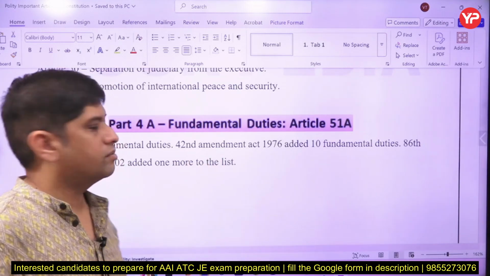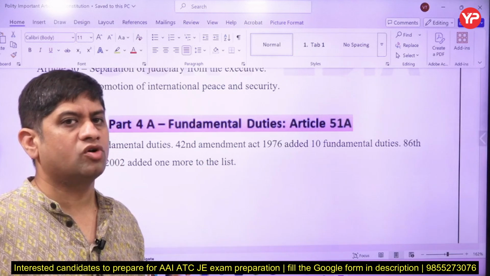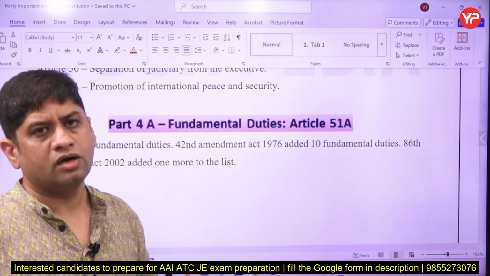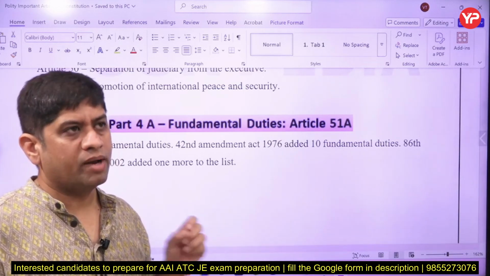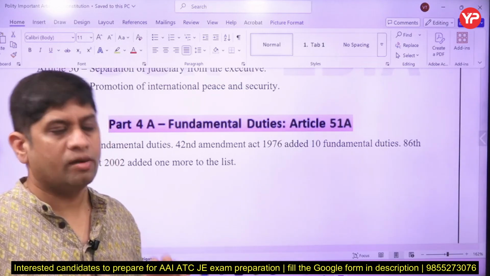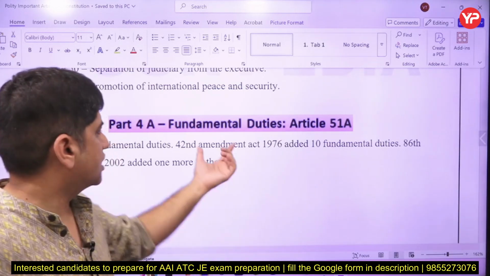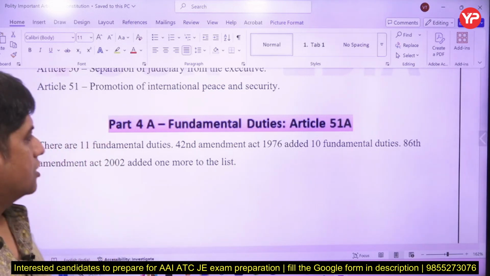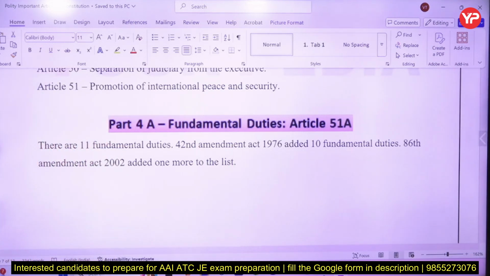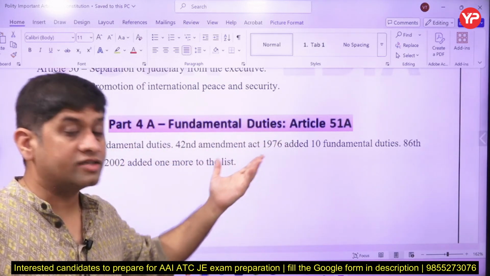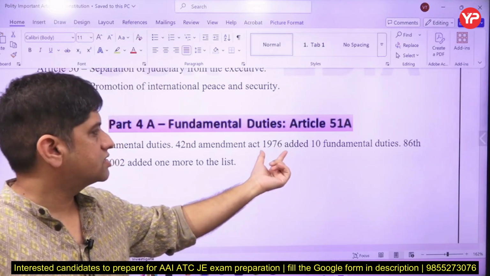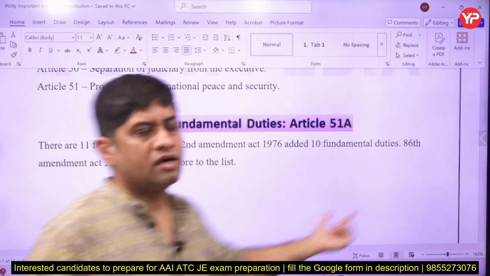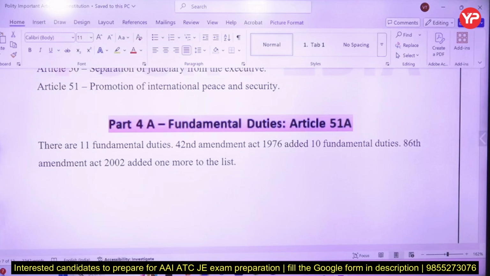So this 42nd Amendment Act is called a mini constitution because it changed so many articles in the Indian constitution. It changed a lot, including the preamble. The preamble was amended only once, and that was by the 42nd Amendment Act 1976. So the 42nd Amendment Act 1976 is very important and it inserted fundamental duties. As of now there are 11 fundamental duties. There were 10 in 1976 and the 11th was added when right to education was basically implemented.